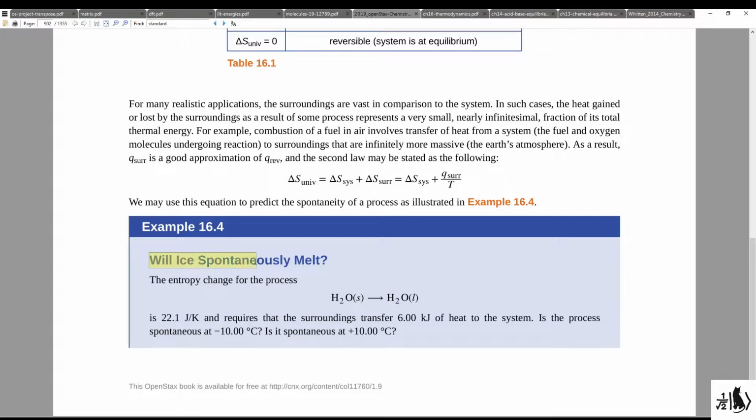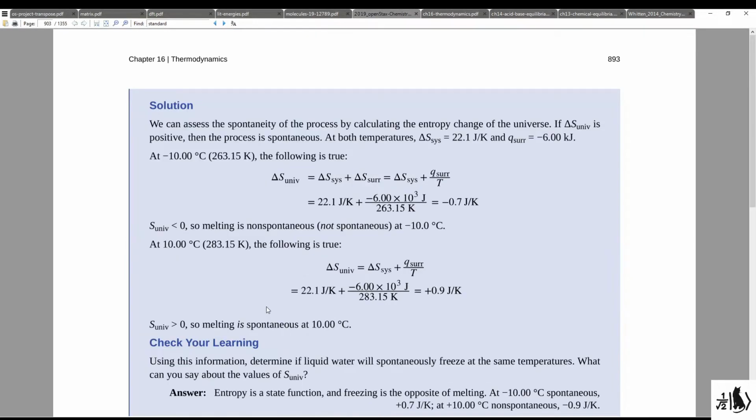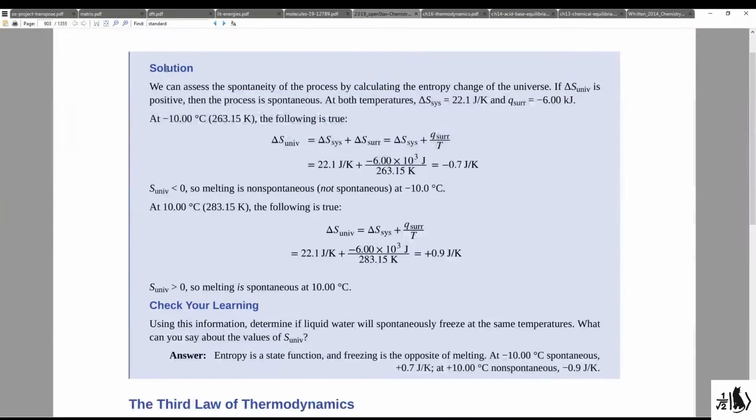The question is, will ice spontaneously melt? The entropy change for the process, and here it is, solid ice going to liquid water, is 22.1 joules per Kelvin. Again, that is a measure of entropy change for this process, and it requires that the surroundings transfer 6 kilojoules of heat to the system, that is, the ice. Is the process spontaneous at negative 10 degrees C? And is it spontaneous at positive 10 degrees C? While we might already know the answer to this qualitatively, we should be able to describe this mathematically as well. So here's the solution as given by your book.